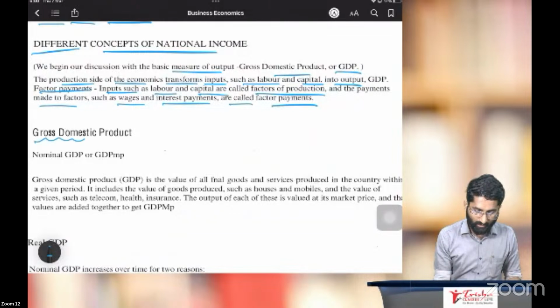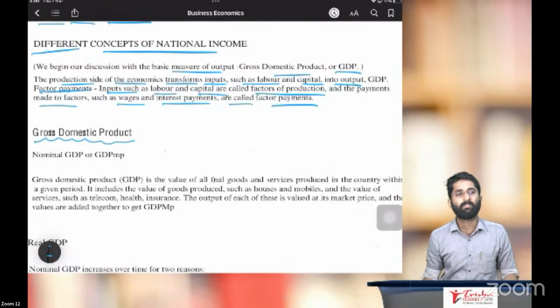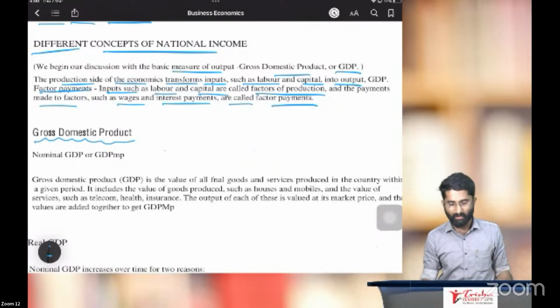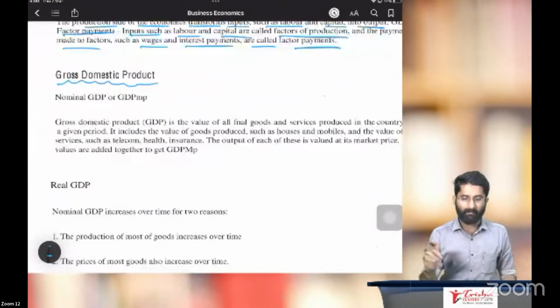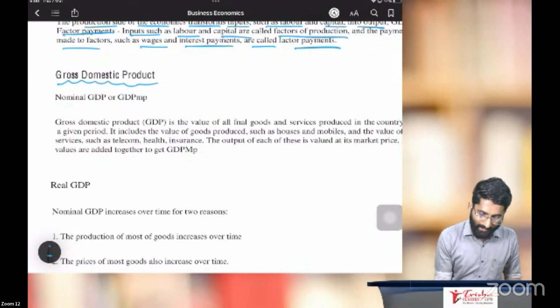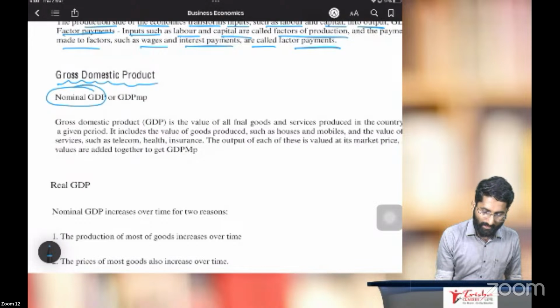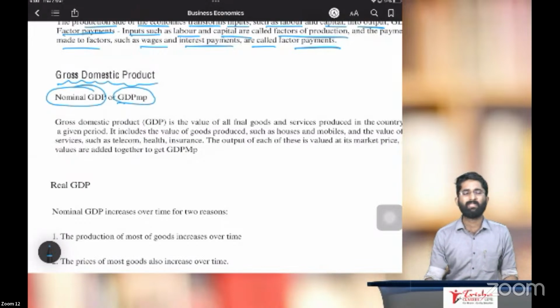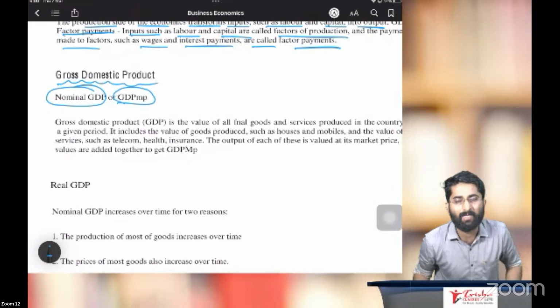Next one, gross domestic product. Sir, what is gross domestic product? The first concept is GDP, gross domestic product, and in that, nominal GDP or gross domestic product at market price. Sir, what is this nominal GDP or gross domestic product at market price?